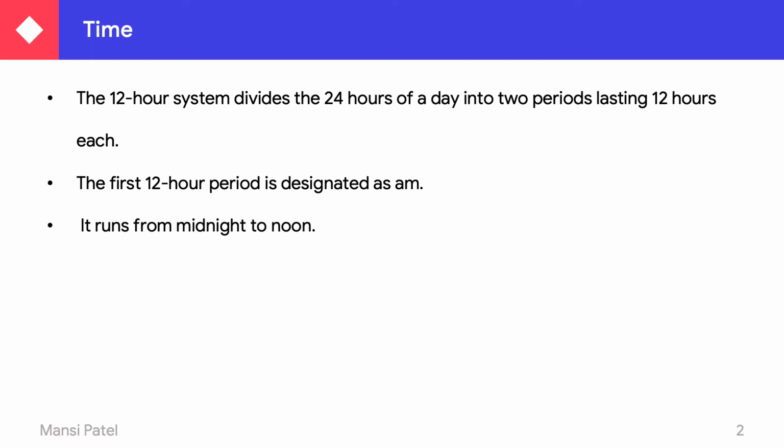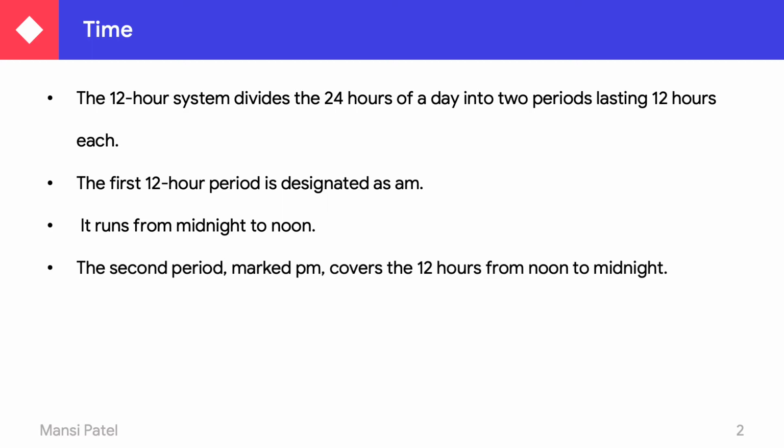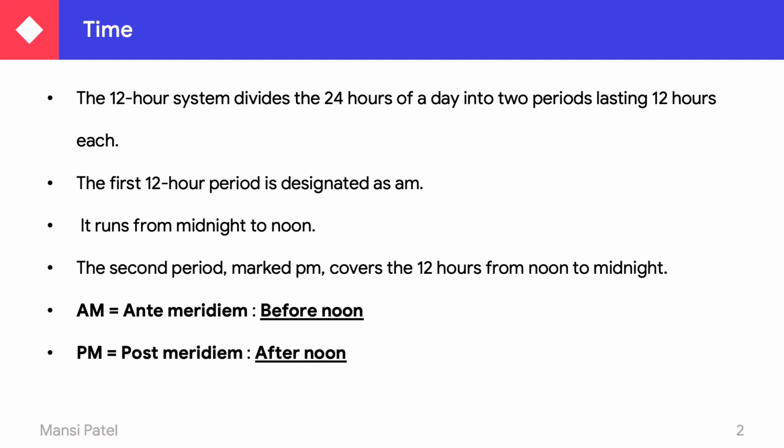So midnight 12 o'clock to noon 12 o'clock. The second period is marked as PM, and it covers the 12 hours from noon to midnight. We can say that AM means ante meridiem, and we can use this before noon, before 12 o'clock in the noon, and PM is known as post meridiem, and we can use this PM after noon. So we can use PM after 12 o'clock, and before 12 o'clock in the noon we can use AM.